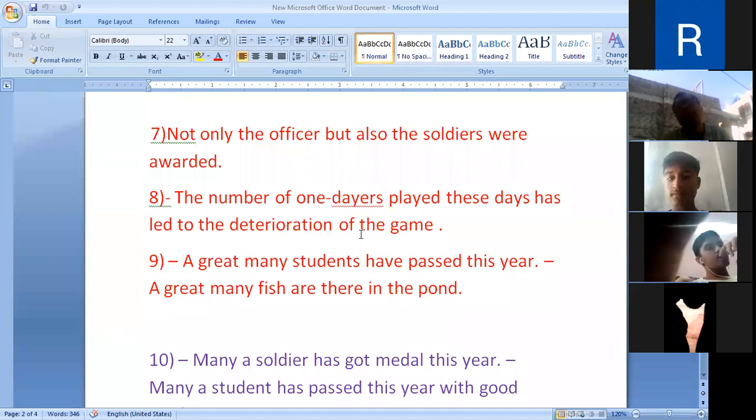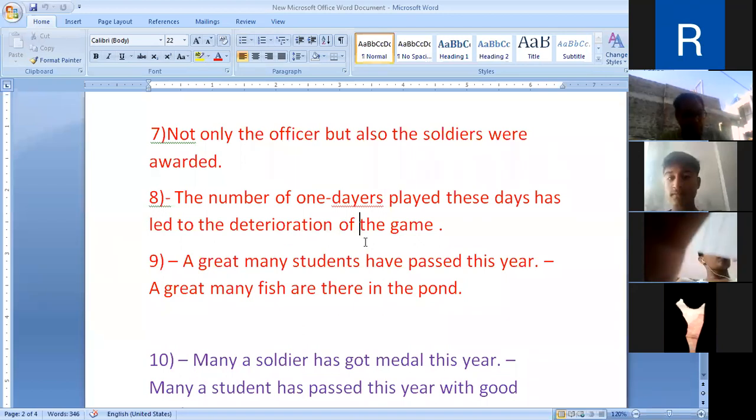According to this sentence, people are maybe not that much interested in the game, because there are a large number of one days played these days, and that's why people may not have that much interest in the game. This is the sense of this sentence. Deterioration means bad condition. The number of one days played these days has led to the deterioration of the game.